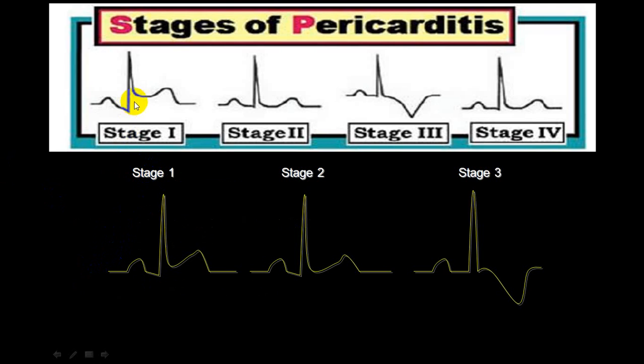Now you can look here. Here there is an ST elevation with concavity upward, T wave is upright. So this is acute stage. As person starts getting a little healing, we call stage 2, where ST elevation becomes almost isoelectric, T wave has become upright. Stage 3, now you can see that there is a T wave inversion. And in stage 4, ST segment isoelectric, T wave become normal. So stage 2 and stage 4 are almost the same. But in this there is no Q wave appearance. No Q wave. So this is a difference between healed STEMI and pericarditis, stage 4.